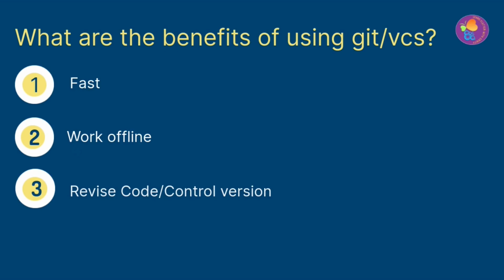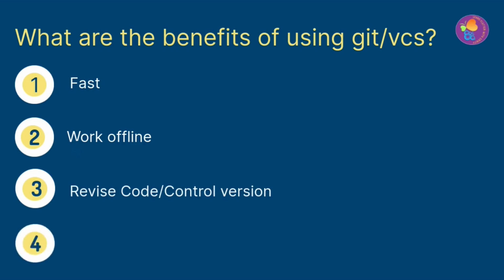Or you may have mistakenly deleted a file or folder. Now you may think that the folder or file was very helpful. It would be great if you could get back the deleted file or folder. You will not be able to return the file or folder, but if you use Git or VCS in your project, then you can easily return any deleted file or folder. Even you can remove the old code in the project you are working on or add new code to that project.